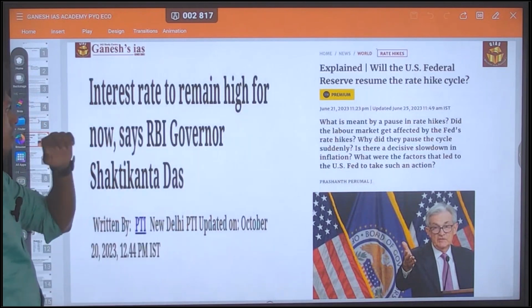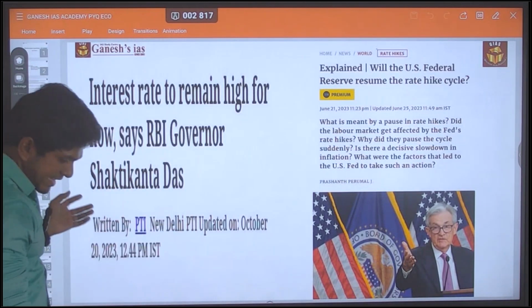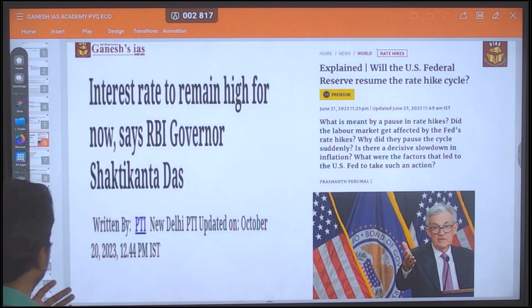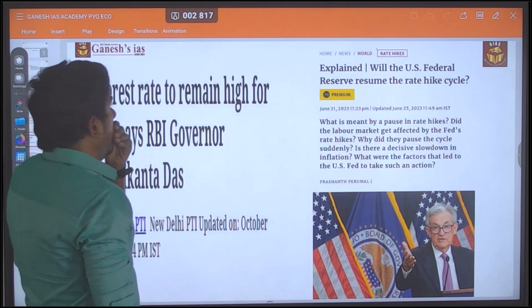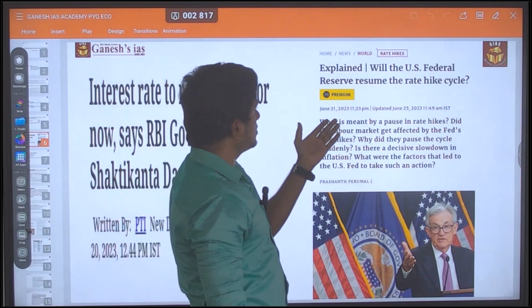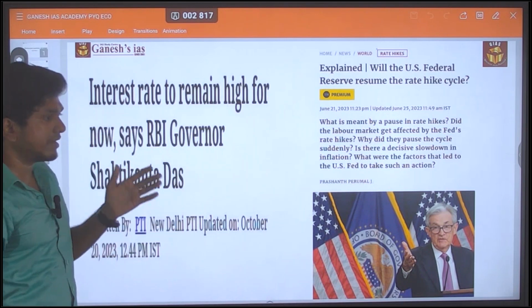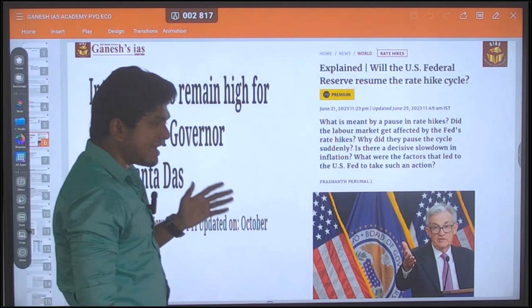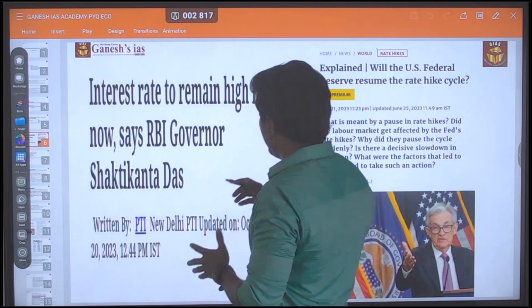See, it is a direct current affairs question. "Interest rate to remain high for now, says RBI governor," and also, will the US Federal Reserve resume the rate hike cycle? So it's purely a current affairs based question, and it's a direct question also. It's purely speaking about inflation.